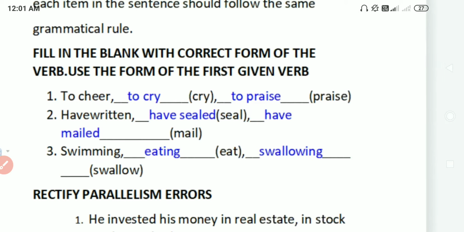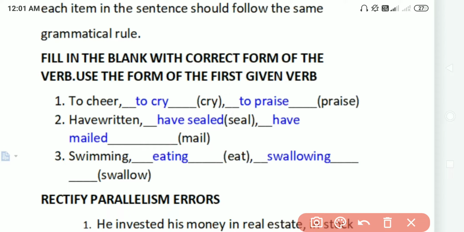You will see here. So first one is what? To cheer. So the second word is what? Cry. So in order to get it in the same rule, I can write cry as to cry, so it will be following the same rule. And similarly praise is there, I can write it as to praise, so that it will also follow the same rule as that of the previous two members, okay. So that's why it will be like to cheer, to cry, to praise. So this is something what I was trying to tell.